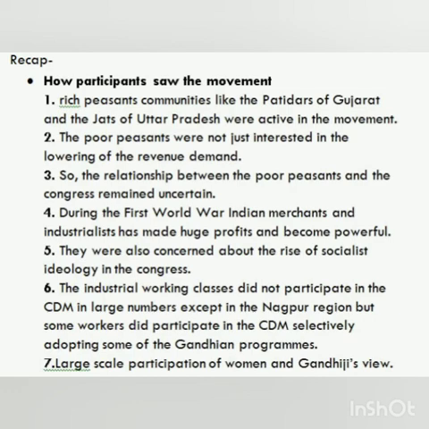At last, large-scale participation of women and Gandhi's view.